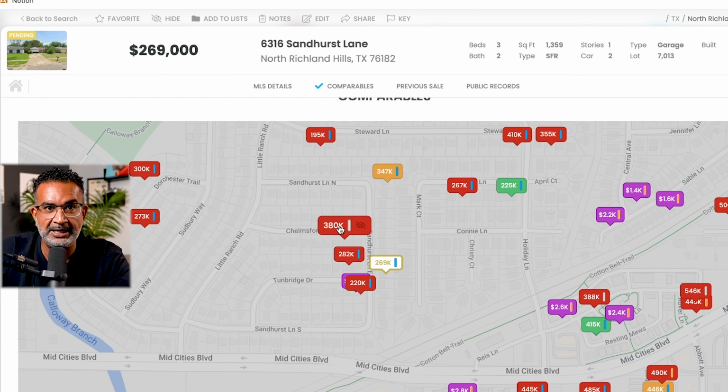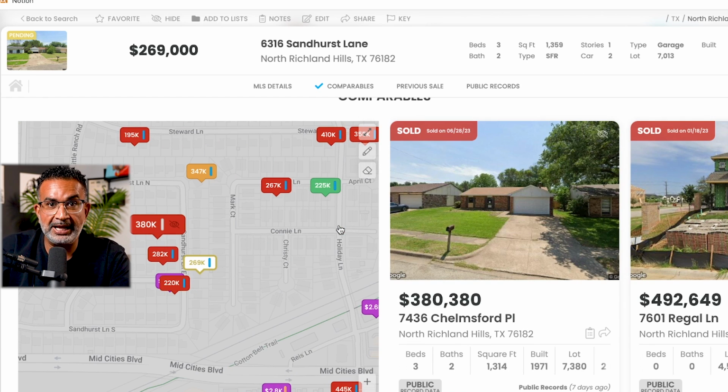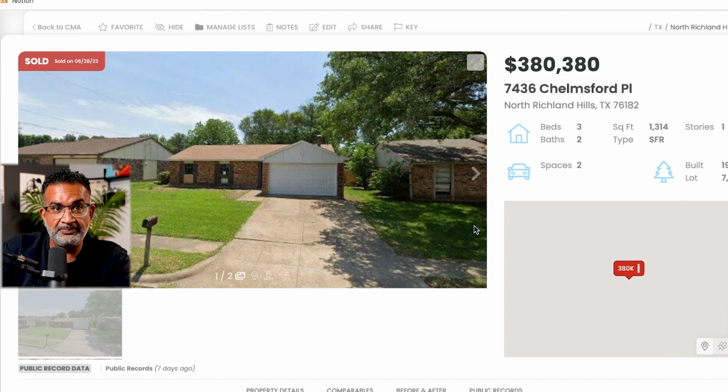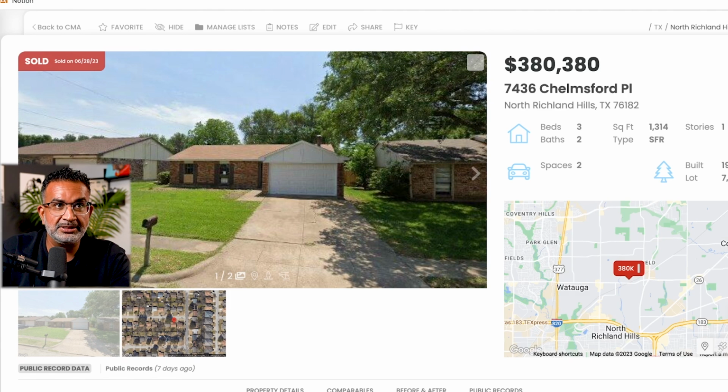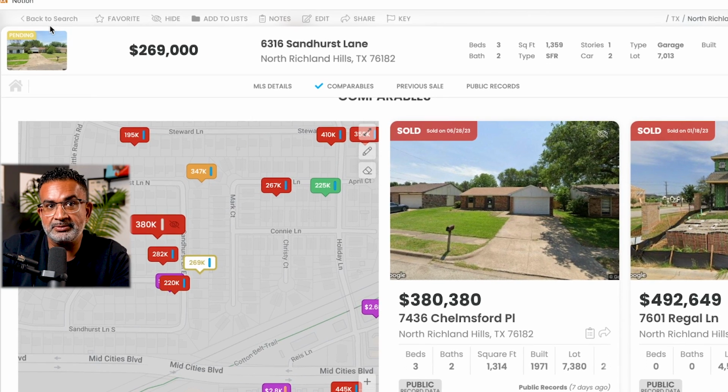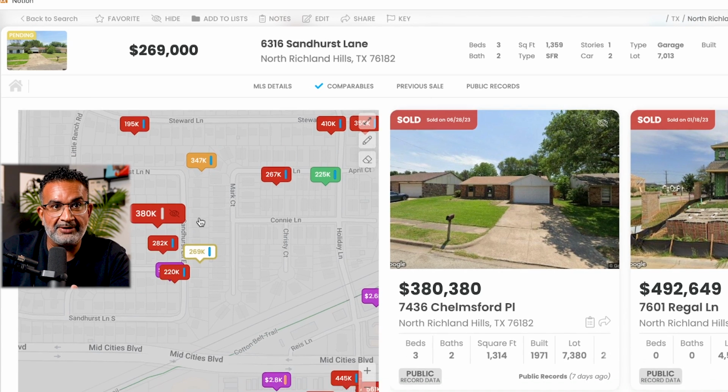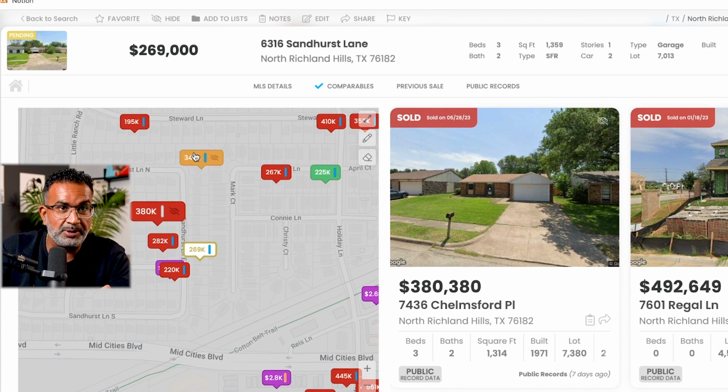So let's check out this 380. Oh my goodness, it looks like it is almost the exact same house. It's a 3/2, 1314 square feet, so it's a little smaller, built in 1971, so it's a little older, and it has a slightly larger lot, and it sold for $380,000 in June of 2023. Now I want to see the photos of this property if possible, and there's none there. It's not abnormal in a non-disclosure state to not have a lot of photos available. It's just part of what it looks like.